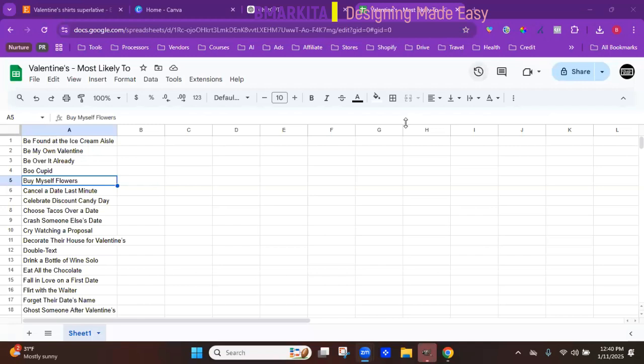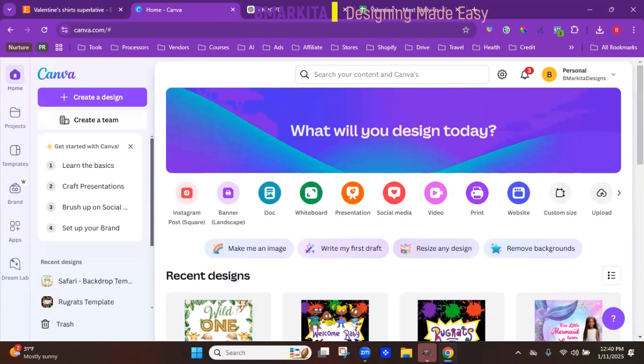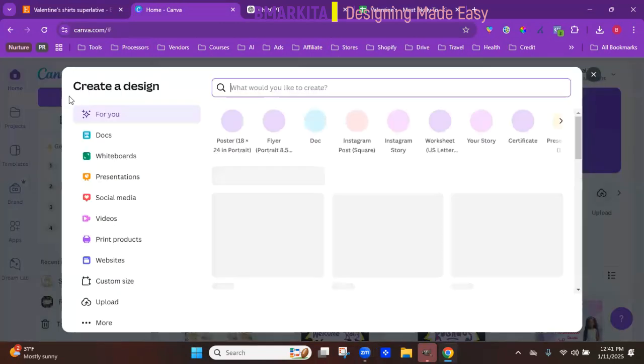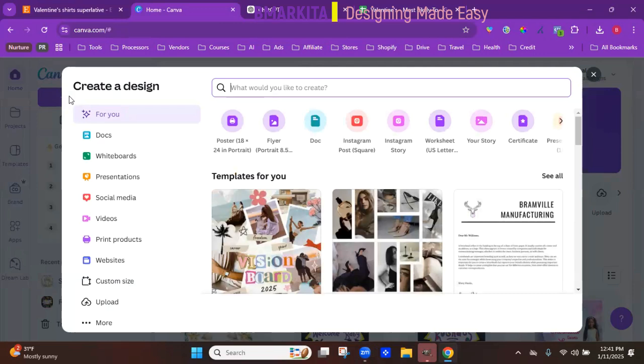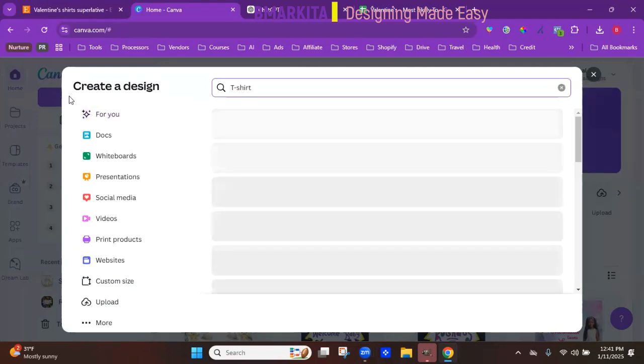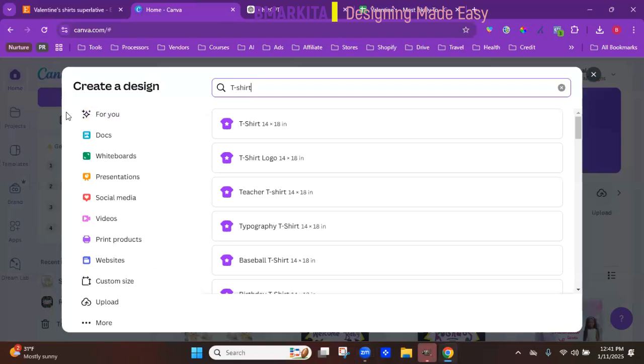So now let's go ahead and hop on over to Canva. And I have a pro account, but this should work with the free account as well. So I'm going to go to create a design. If you don't know the dimensions, you could just type in t-shirt. I'm just going to go with this 14 by 18 inch. But if you have particular dimensions that you know for sure, you can always go in and do a custom size. But for now, let's just do the 14 by 18 inch.